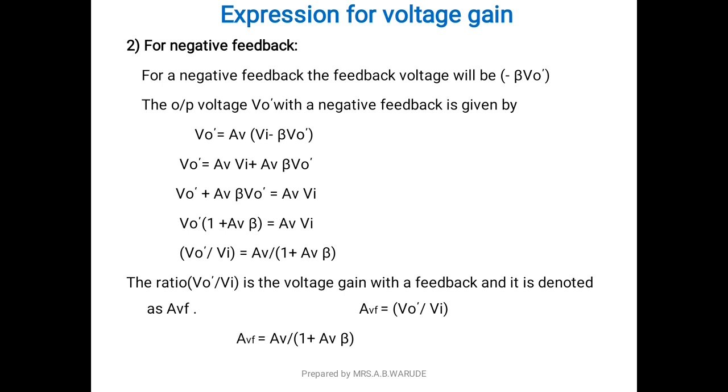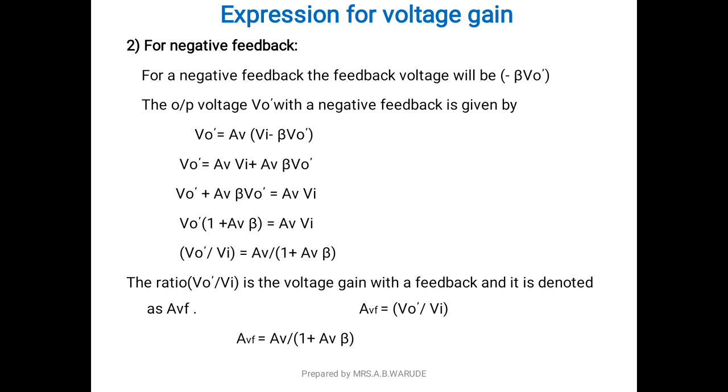Now we find it for negative feedback. Here the negative feedback voltage will be given by minus beta V0 dash. Then the output voltage V0 dash with negative feedback is given by V0 dash equals AV in bracket Vi minus beta V0 dash. Here the only difference is that we use the negative sign for negative feedback, and for positive feedback the equation is Vi plus beta V0 dash.